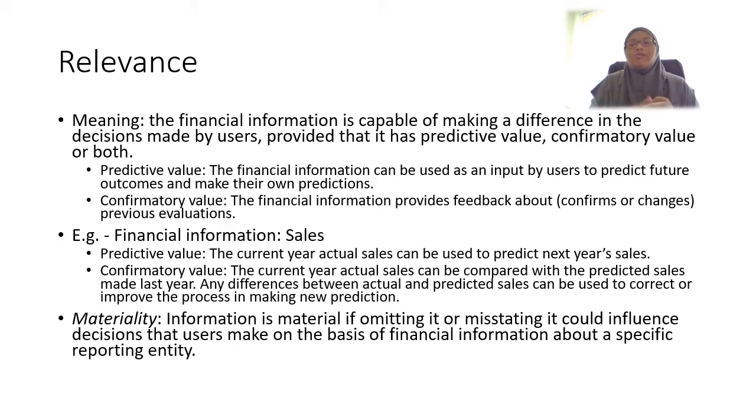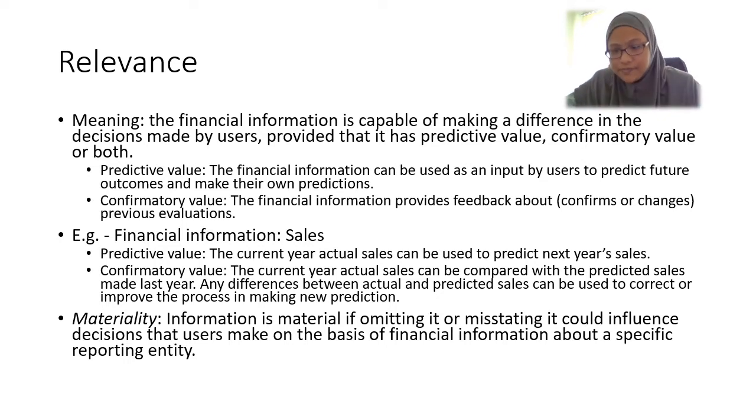Any difference between actual and predicted sales can be used to correct or improve the process in making new predictions. We can use that information to improve our previous evaluation. We improve the process, because when we make a prediction we have to have a certain process, right? We have our own method, so maybe we need to change the method. So sales are relevant because they have both predictive value and confirmatory value.